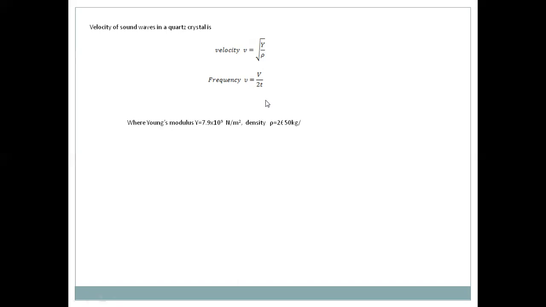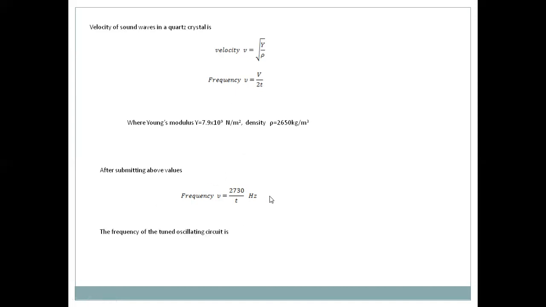Of course, we know the Young's modulus of the quartz crystal is 7.9 into 10 to the power 9 newton per meter square, and the density is 2650 kg per meter cube. When we substitute these two values into the above equation, the frequency nu is equal to 2730 by t hertz. So the frequency of these ultrasonic waves depends on the thickness of the crystal. If the thickness of the crystal is very small, the frequency is high.